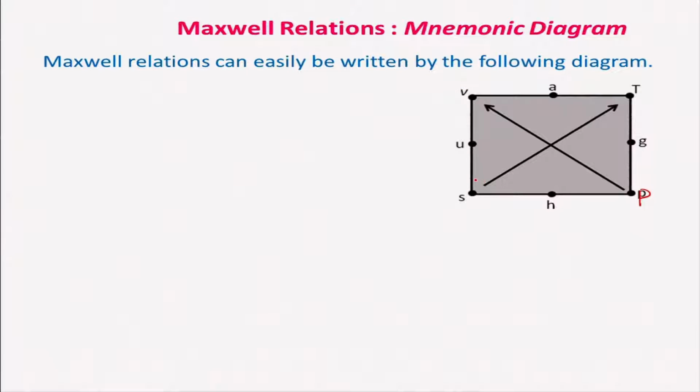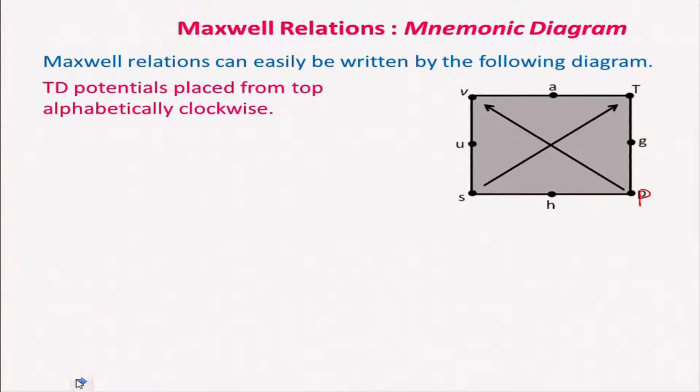As I told you, this potential A is a thermodynamic potential. A, G, H, U are placed in a clockwise direction, and each is flanked by its functions, the independent variables.